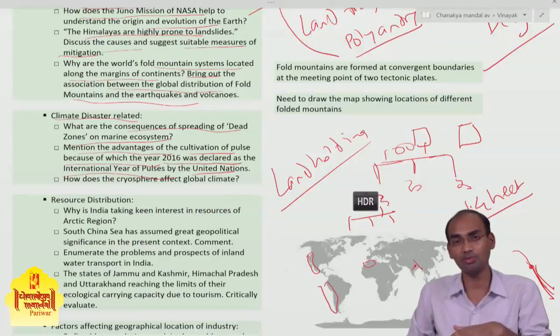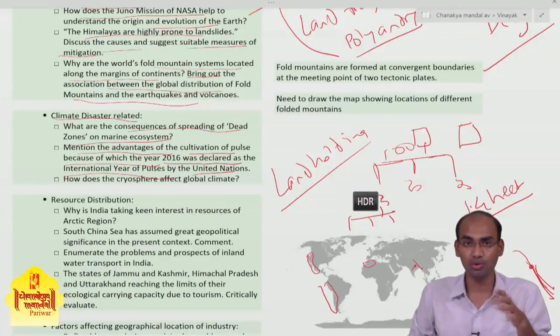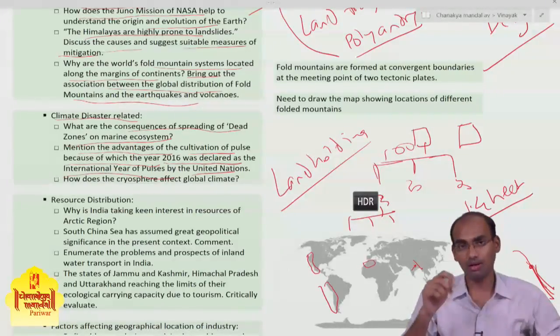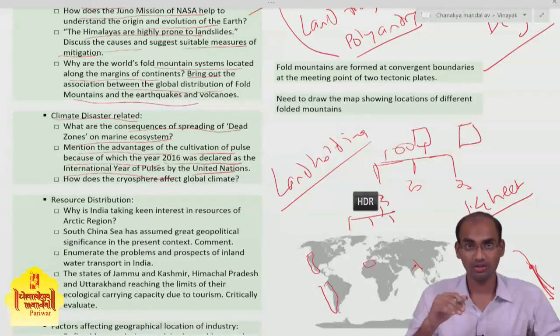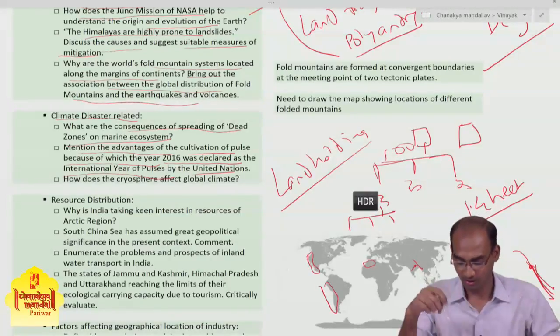These pulses can be grown in poor soil and can tolerate higher temperature. So the developing countries can invest a lot in the cultivation of pulses.